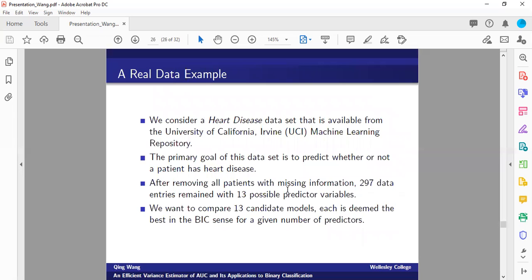In the very end, I'll quickly go through a real data example because I'm running out of time. You may have heard the timer I set up.